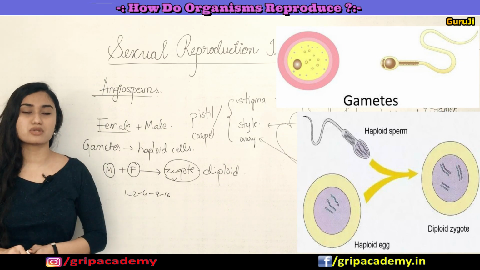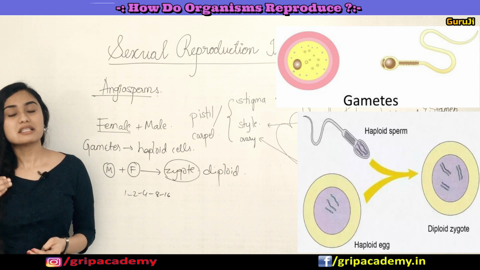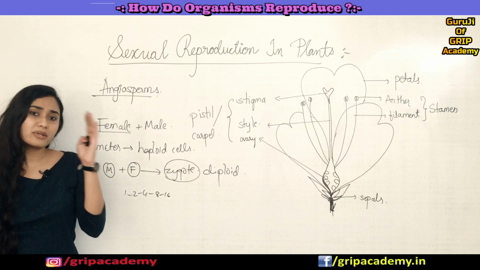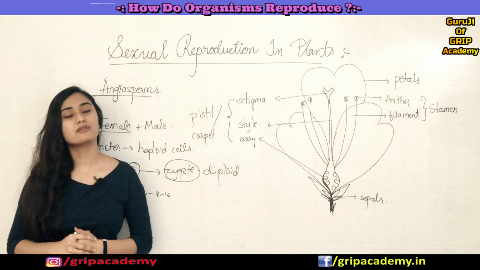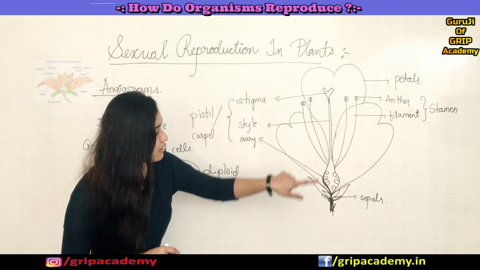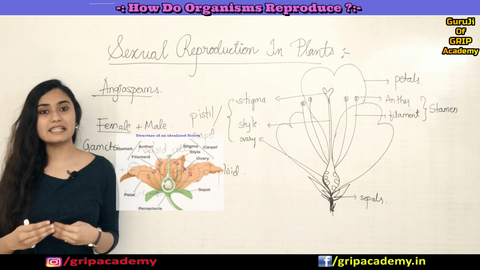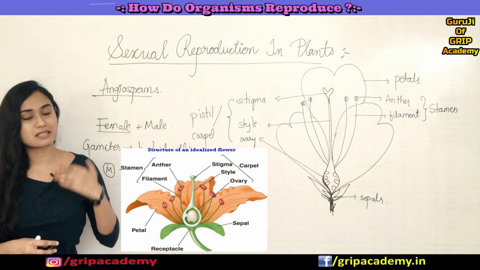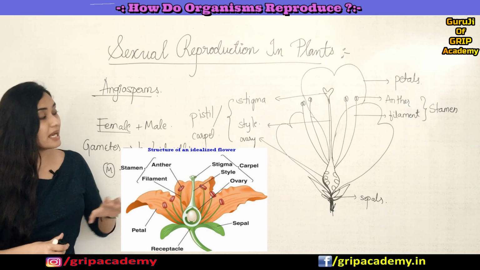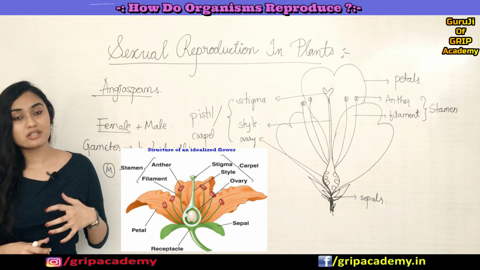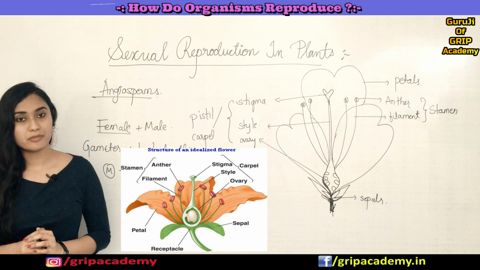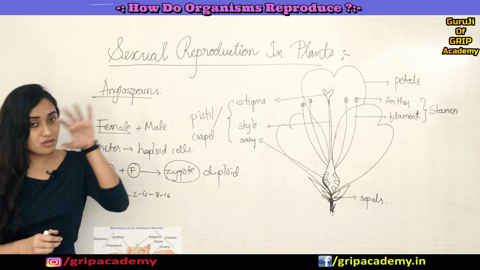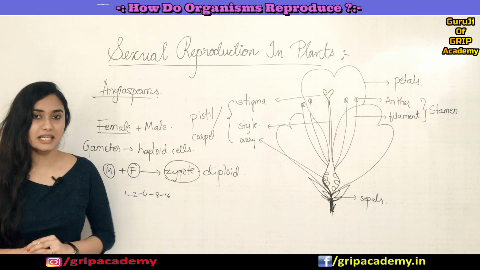Likewise, plants also have a sexual reproductive part, which is the beautiful flower. We will study the flower structure in detail, to learn which is the male part and which is the female part, and how a new plant is produced through the formation of a seed.